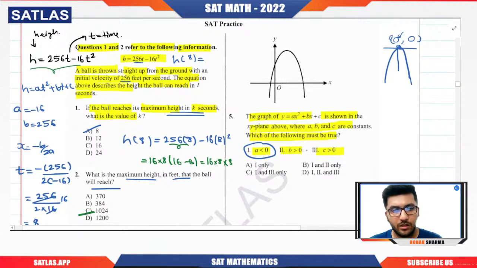Okay. Now if we talk about B and C, clearly you need to know one thing. What is that about C? I've seen many students who don't know about it, so please quickly understand it. Y equals ax square plus bx plus c.